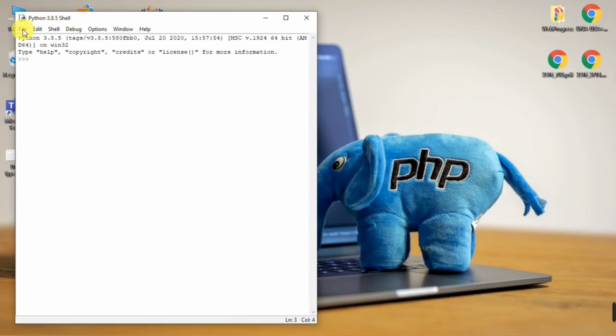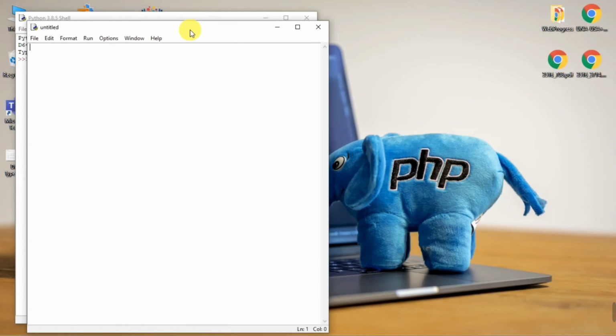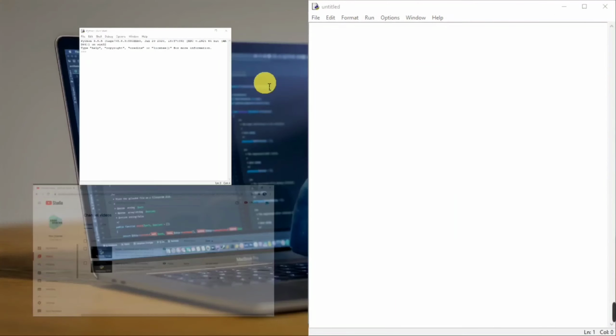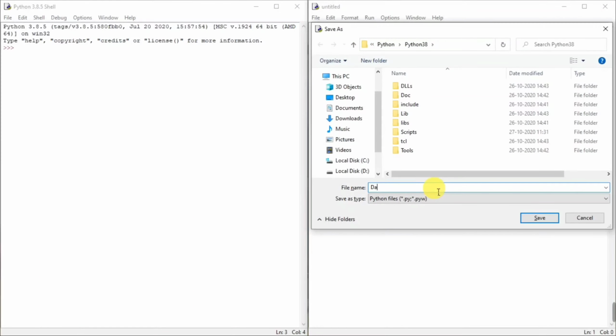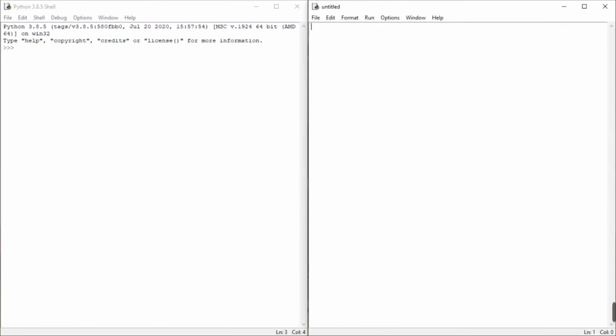I'll just quickly make a new window with Control N, split the screen, and I firstly have to save. It's datasets and casting, and here it's saved. So let's define all of the things which we mentioned just now. So let's define a string. I'll name it string. This is a string.